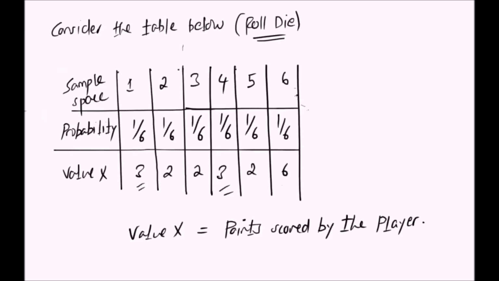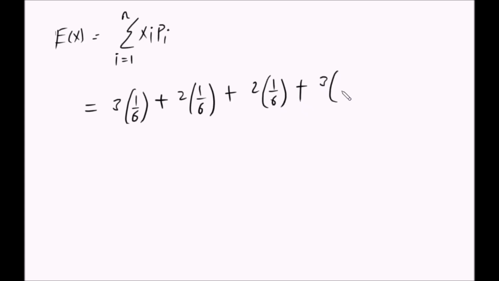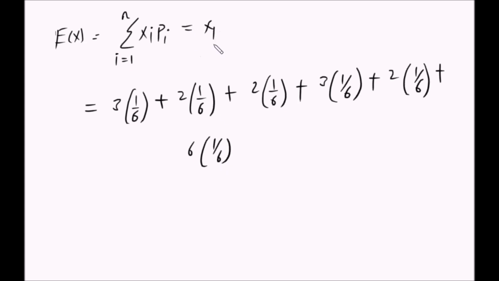So how will it go? So we know the expected mean is the sum of these, right? So we will sum here. The first value of x here is 3, the second value is 2, 2, 3, 2, 6. So it's going to be 3 times 1 over 6 plus 2 times 1 over 6 plus 2 times 1 over 6 plus 3 times 1 over 6 plus 2 times 1 over 6, then plus how much? 6 times 1 over 6. This is what we said, that it is x1 times p1 plus x2 times p2, and in our case we go up to x6 times p6.